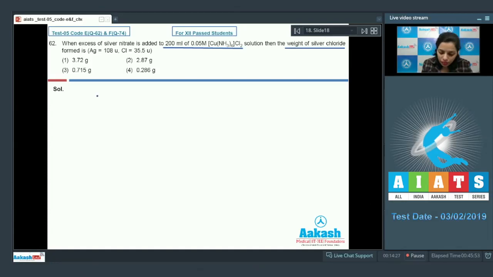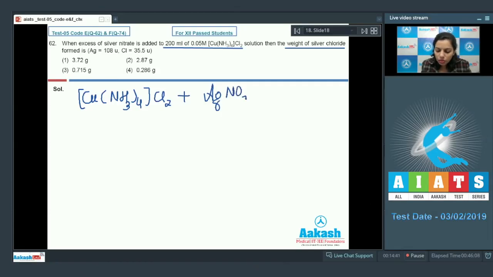The process that's taking place here is this. This is the complex we have reacting with silver nitrate, and there is the formation of the precipitate AgCl, and another complex ion would be formed.